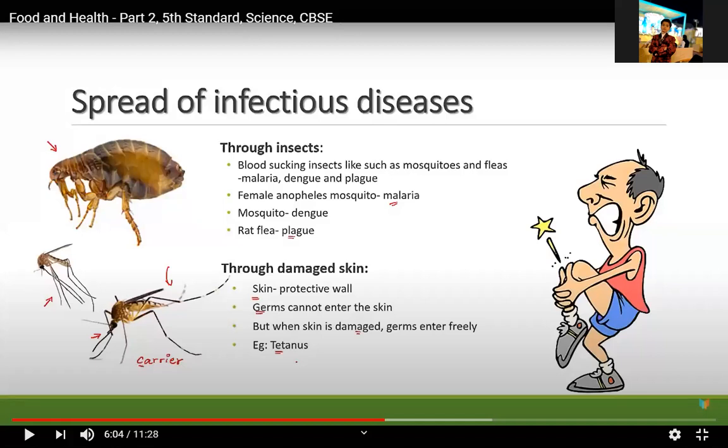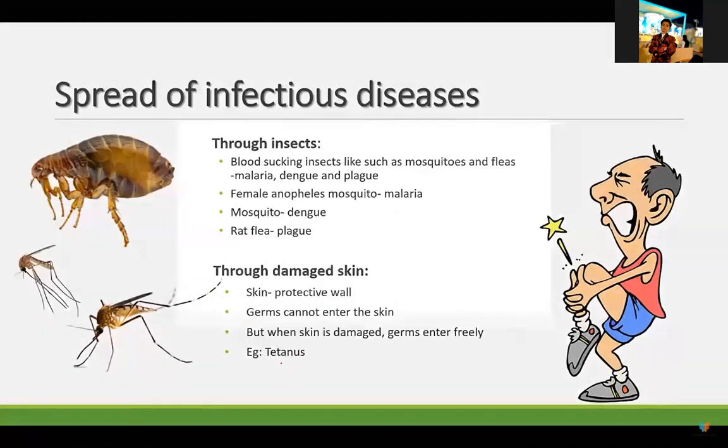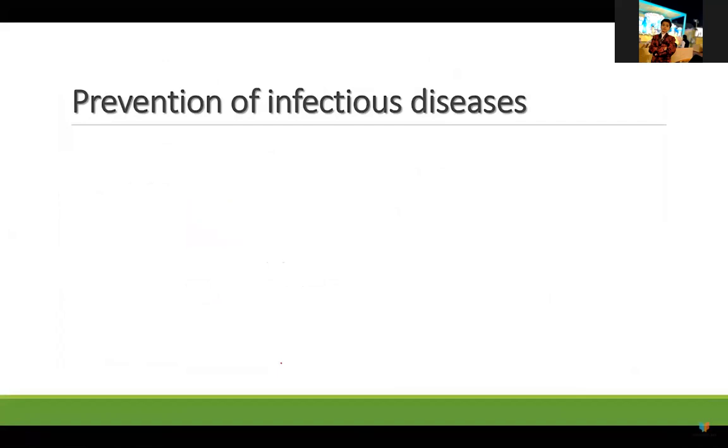For example, tetanus is also one disease, an infectious disease, which can be caused by the entry of germs. So we should be very careful while playing also. And if suddenly we fall down, we should immediately dress our wound properly and cover it so that the germs may not enter our body, and we do not get diseases which are not required for the body, because we have to keep these things very safe, and skin should be in a very good position.